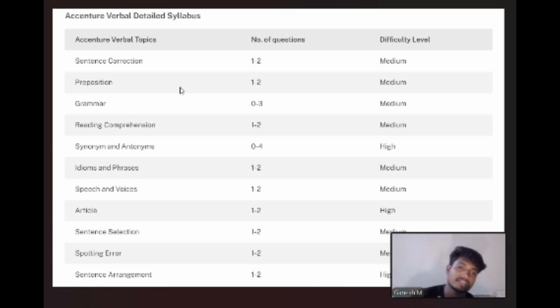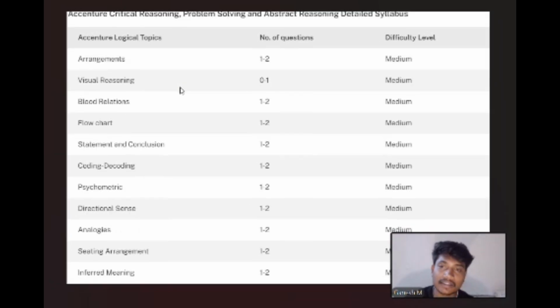For speech and voices, up to 1 to 2 questions. Spotting errors, 1 to 2 questions. Sitting arrangements, 1 to 2 questions. The difficulty level is also medium and easy.